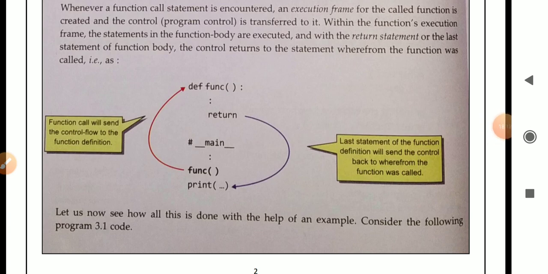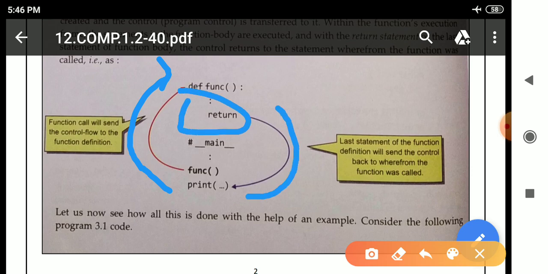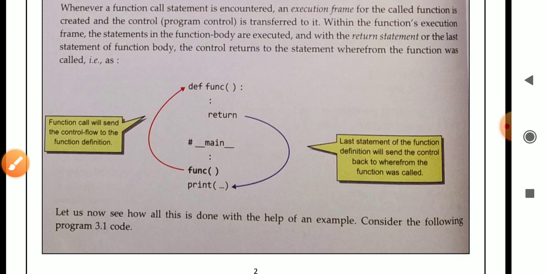So the function call will send the control flow to the function definition. The last statement of the function definition will send the control back to where the function was called. When the function call is there, the control will move to the function definition. After executing the function body, the control will again move to the last statement, print. Let us now see how all this is done with the help of an example. Consider the following example 3.1 code.